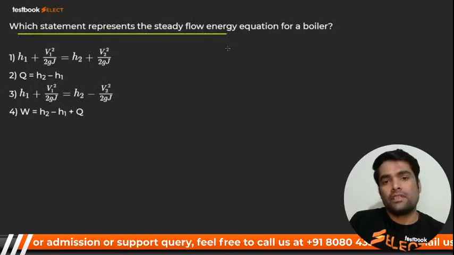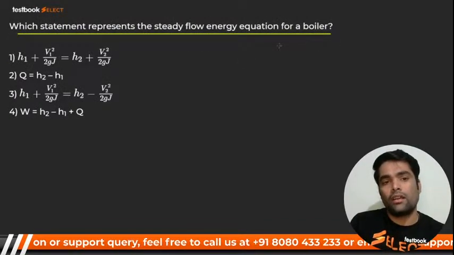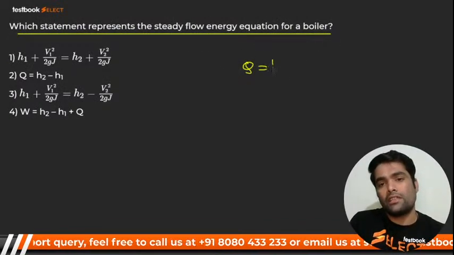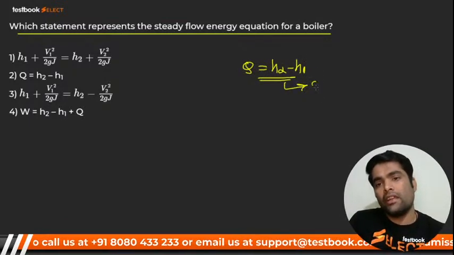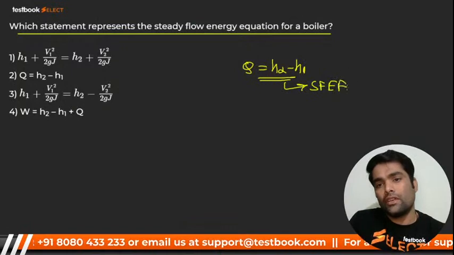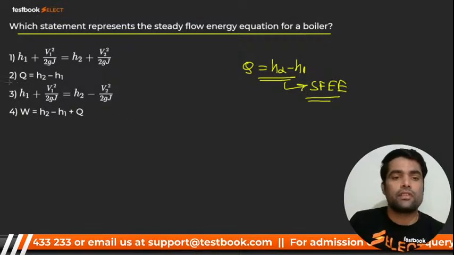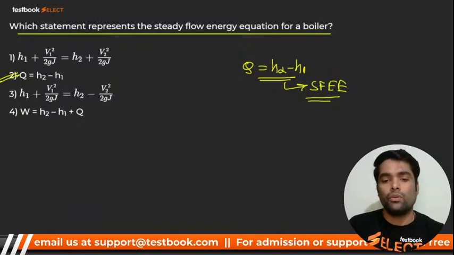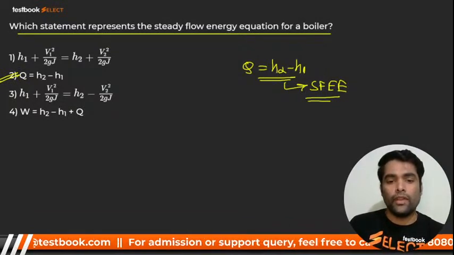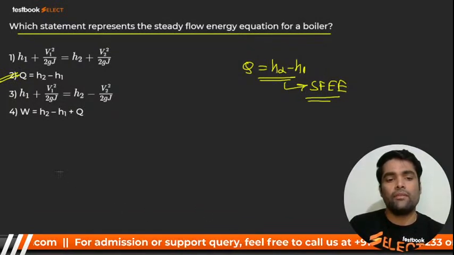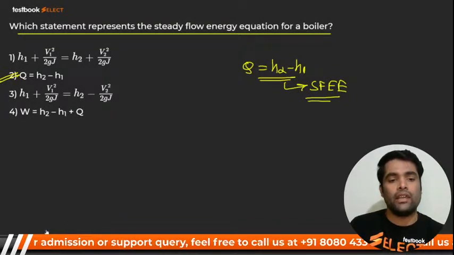Which statement represents the steady flow energy equation for a boiler? You know that for a boiler, the heat transfer we are getting is H2 minus H1, and it is nothing but what we get through the steady flow energy equation with some assumptions, right? So this will be number 2. Here we go for next. Those who have already joined can mark their attendance by hitting the like button.